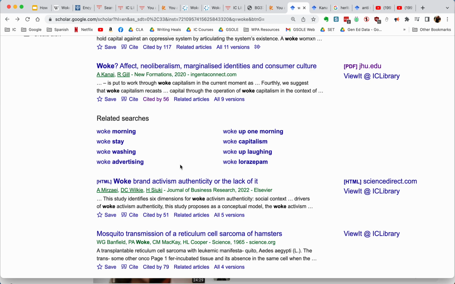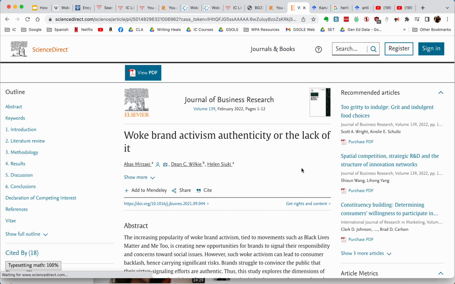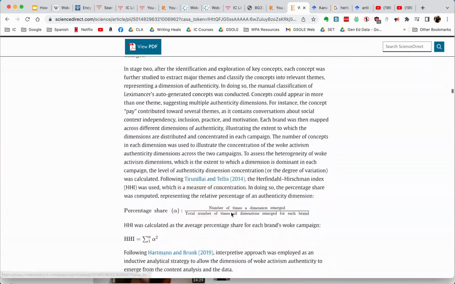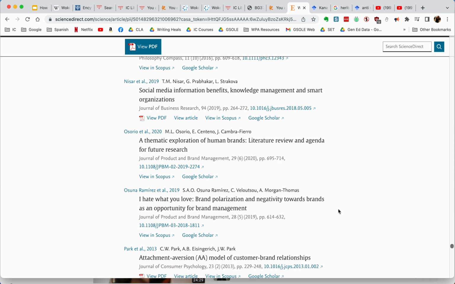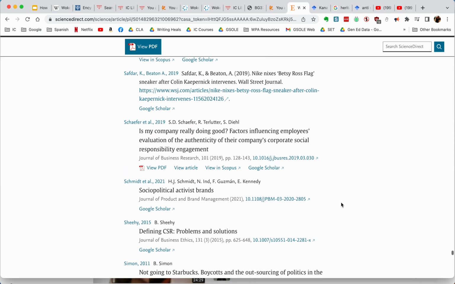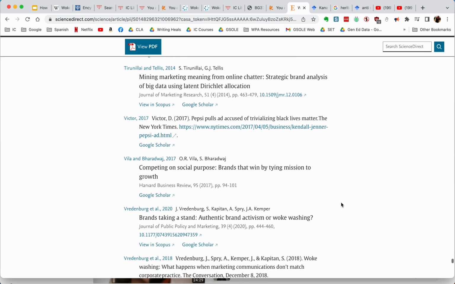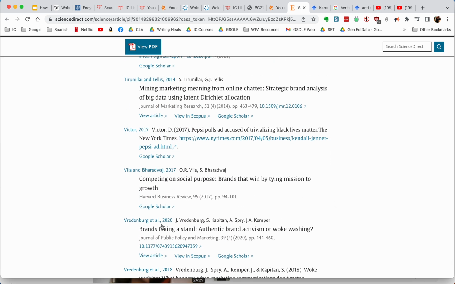Another option that I have to find resources is to click on an article that is fairly recent. Here I have something from the Journal of Business Research. I'm not sure I want to go in that direction. I'm not looking at advertising or consumerism, but let's just say that was my topic. I can click on that resource. I scroll down to the very bottom where I have access to all of the references, and here I can obtain any source that I would like. And so I have the titles and everything here.